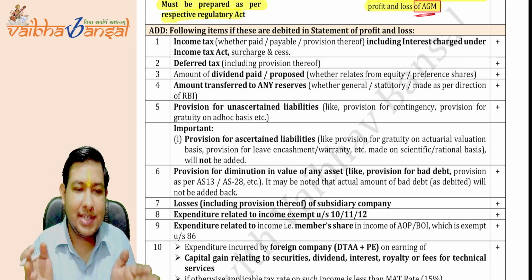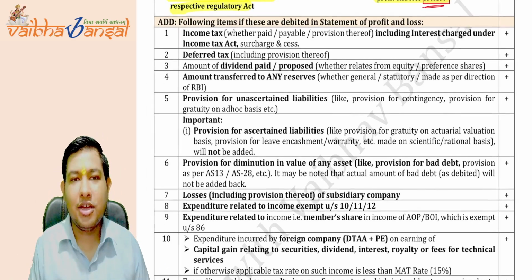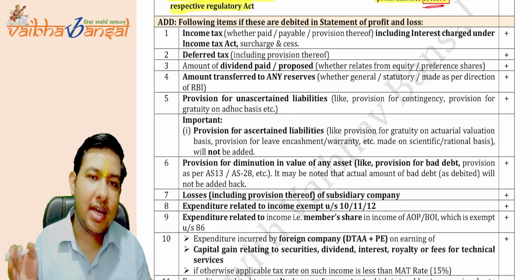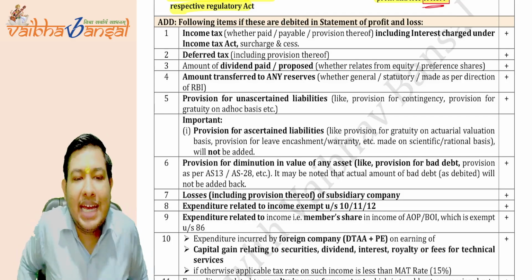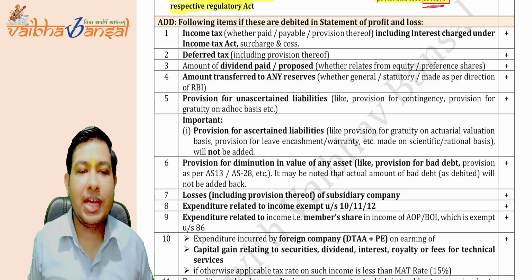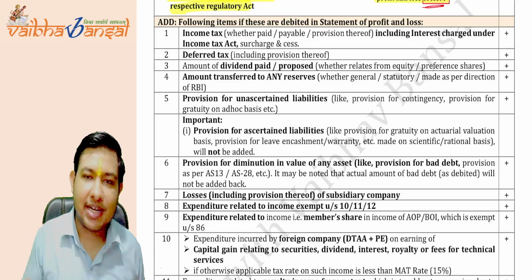Okay, so why are these interrelated? I just want to clarify that. So we'll take up both simultaneously, the add provisions as well as the less provisions. Okay, so the first provision: the income tax, whether paid, payable, or provision thereof, including interest charged under the Income Tax Act, surcharge and cess.